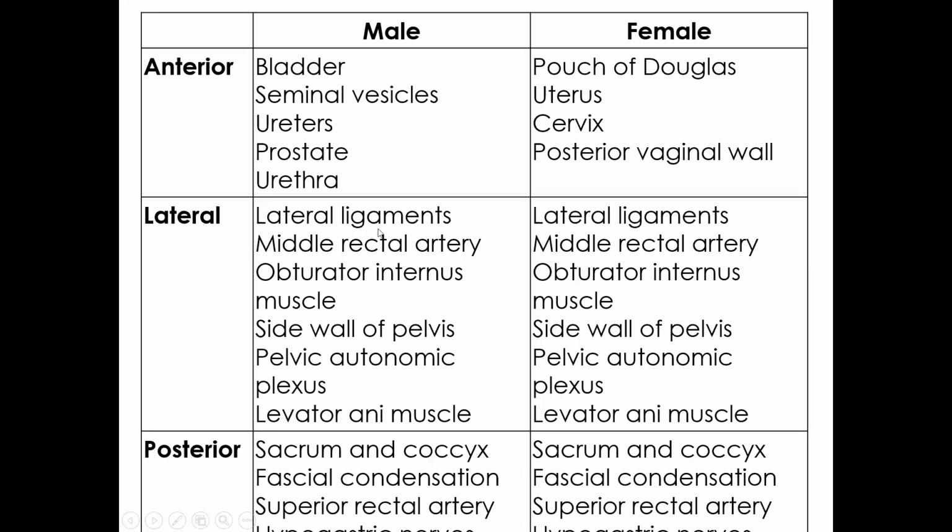So we realize in a per rectal examination, in males and females, the lateral and posterior wall is the same. Only the anterior there is a difference. Usually, in females, you do a per vaginal examination. So whatever is seen anterior to rectum, in a per rectal vaginal examination, structures behind the rectum can be palpated in the posterior vaginal examination. And of course, uterus and cervix can be felt through an intravaginal examination. In males, the prostatic enlargement is often detected by per rectal examination and feeling anterior.